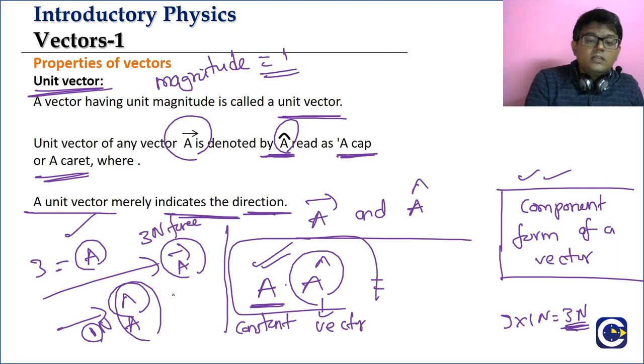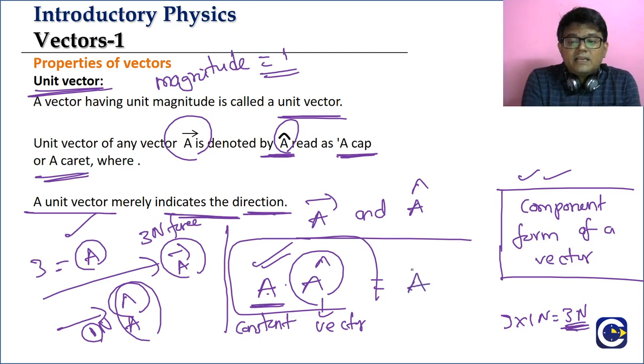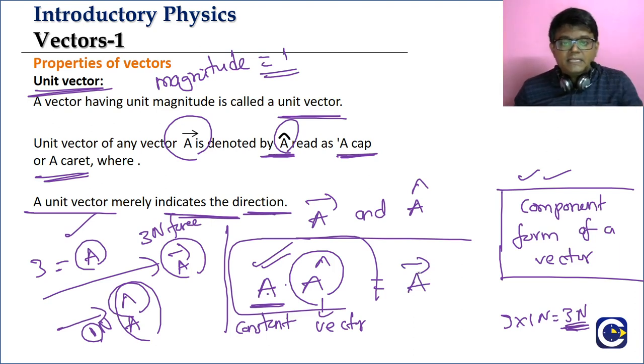Now see it, guys. What is the vector with the 3 Newtons magnitude and same direction as a cap? Ennadi? A bar dana. If you have 3 Newtons force in the same direction of a cap, that is what is a bar, right?